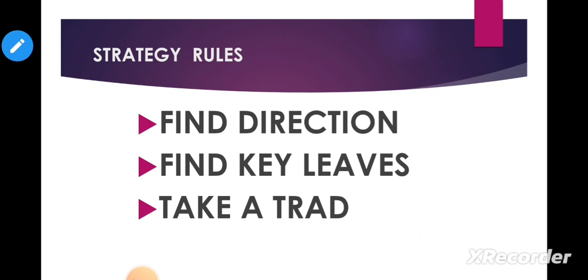Rule number one, always have to find a direction. We have to find the market direction, or where the price is heading. Is it going up, going down, or going sideways? That is rule number one. Rule number two, we have to find the key levels. And rule number three, after finding our key levels, we take the trade. Are you getting the point, guys?